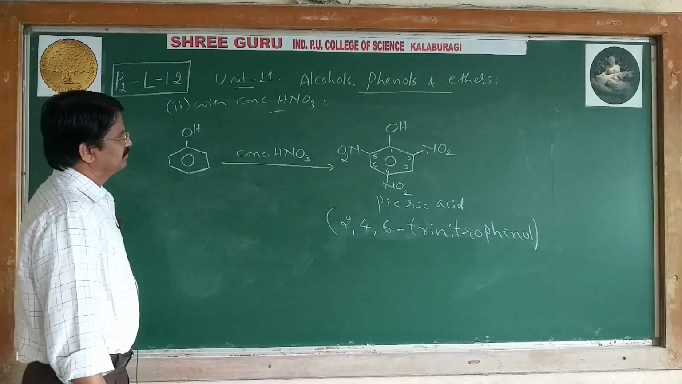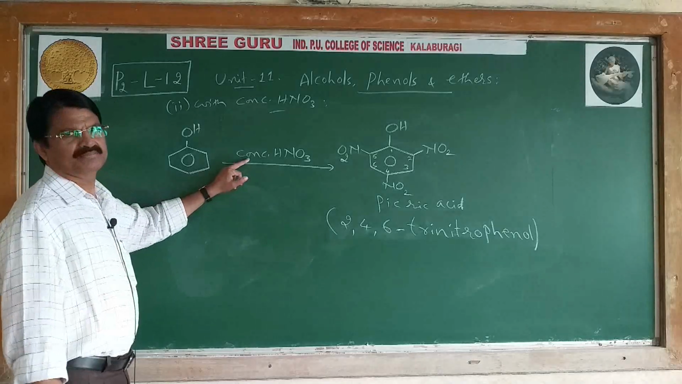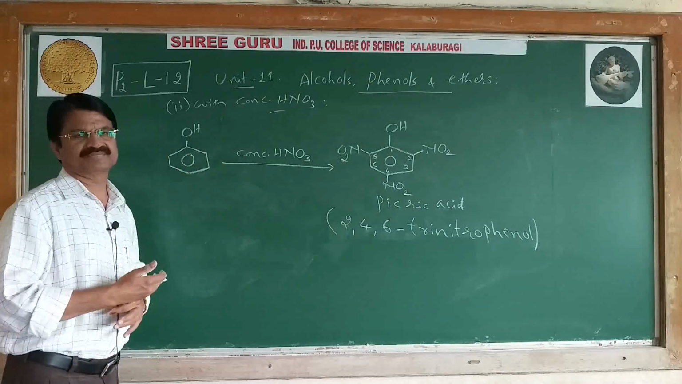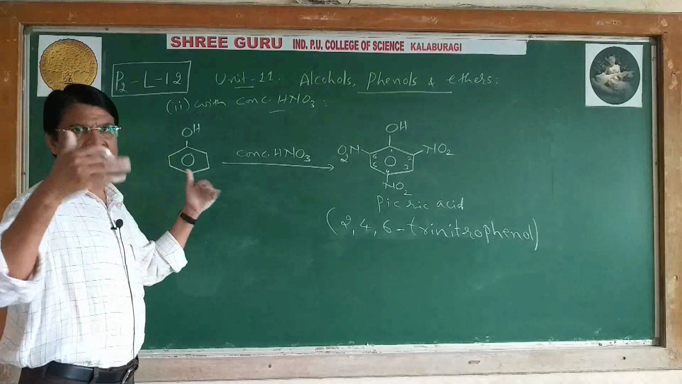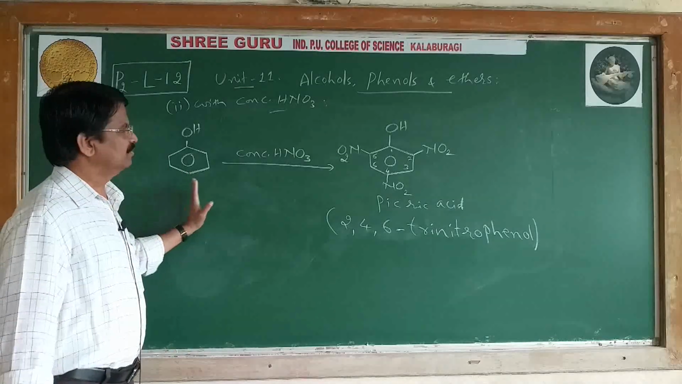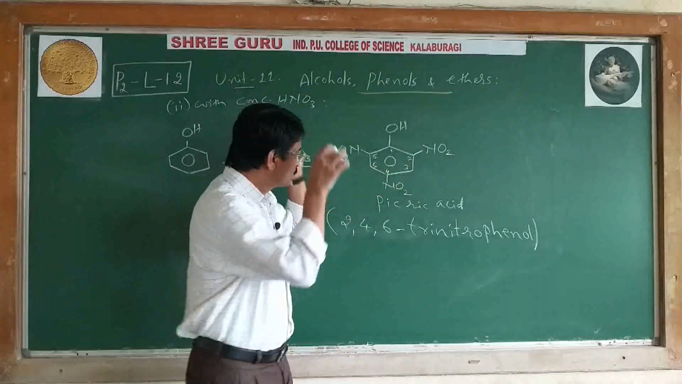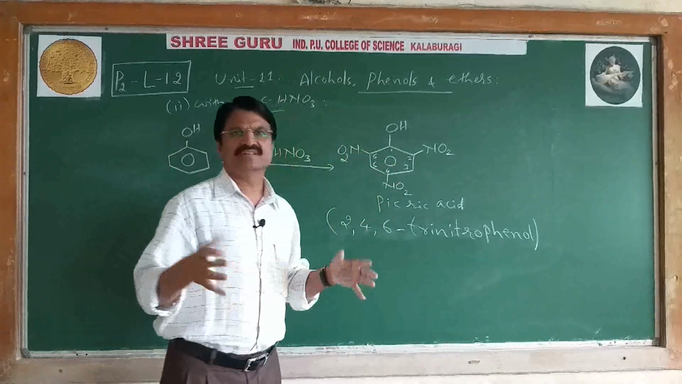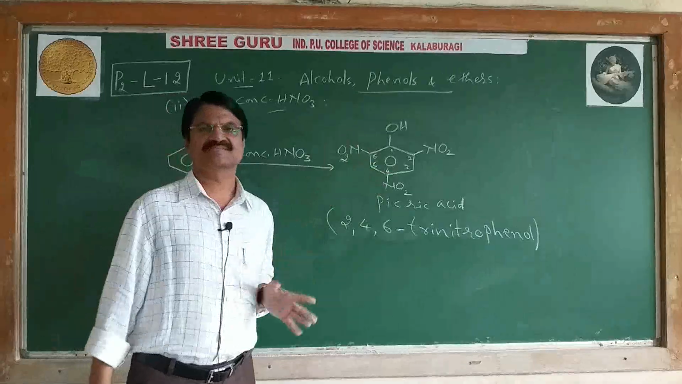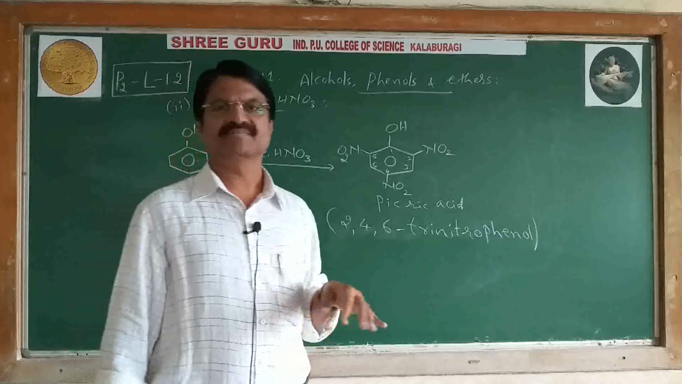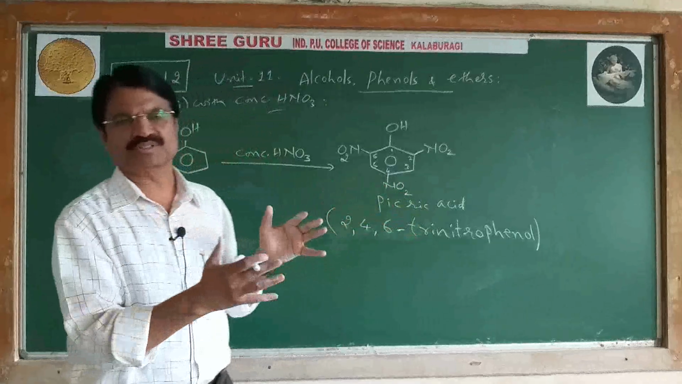Next, if it is a concentrated medium, more NO2+ is produced, and the molecule is again more activated. That's why all the positions 2, 4, 6, meaning the ortho as well as para positions, are occupied by electrophiles. But if you dilute the HNO3, the NO2+ produced is less.